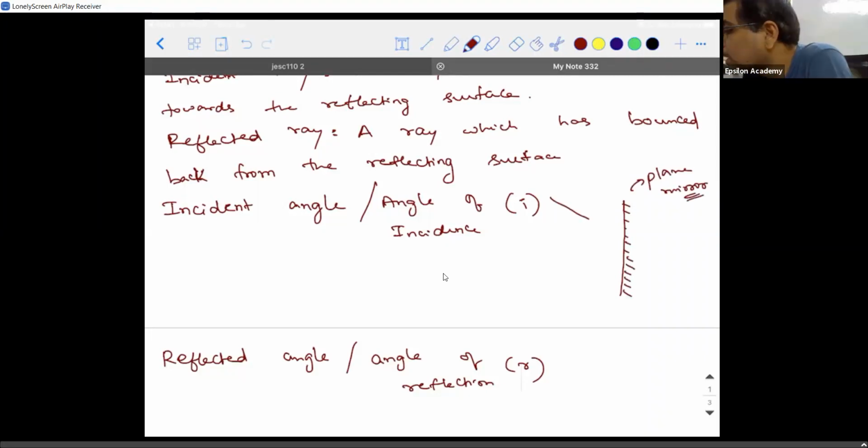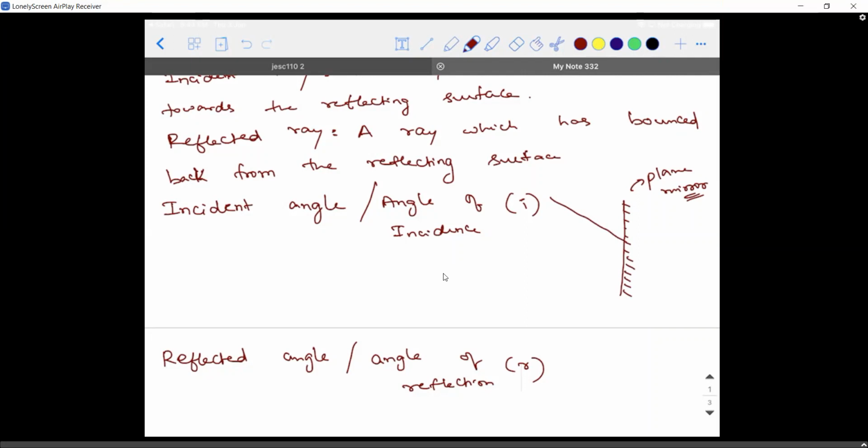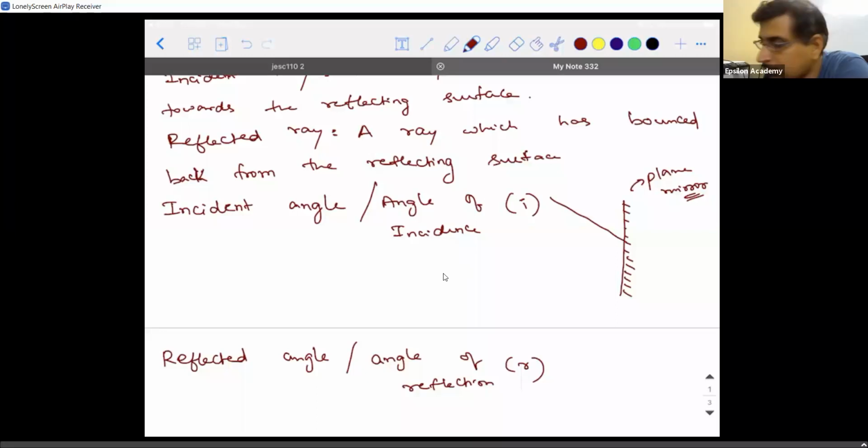So you talk about a ray which is traveling towards the mirror. Can I call this an incident ray? Yes, sir. No, I cannot, because I didn't put an arrow mark. This is the most common mistake which people make. They'll put the line, they'll forget to put the arrow mark, because here we are going to deal with rays. That is why this chapter is also called ray optics, which you will learn in your higher class. So when it is going and hitting the surface, I will call this the incident ray.